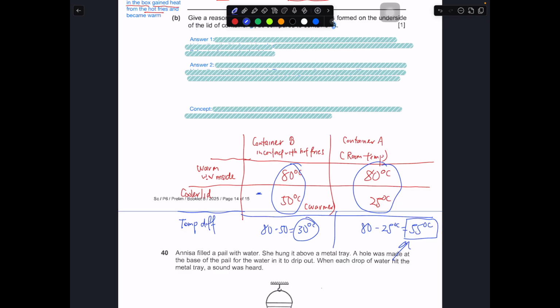Larger for A, right? So when there is a larger temperature difference between the warm water vapor inside and the cooler lid, there is more condensation. When the number here is smaller, you will have less condensation. So the concept is this: the smaller the temperature difference between the warm water vapor and the cooler surface, the slower the rate of condensation. Of course, the opposite will be true. The higher the temperature difference, the faster the rate of condensation and the more water droplets. The slower it is, the fewer water droplets.